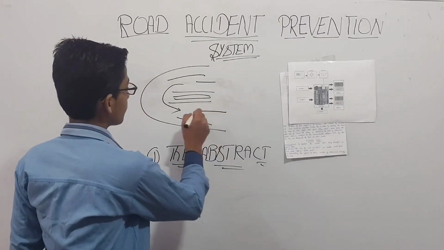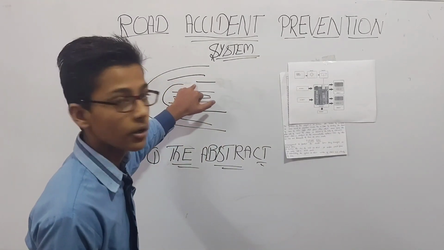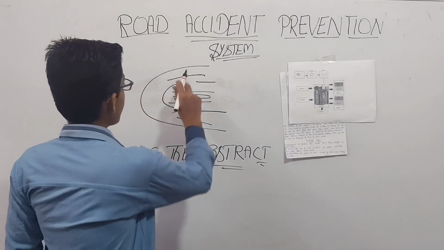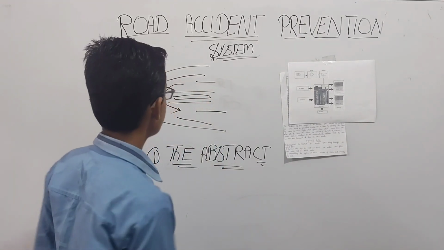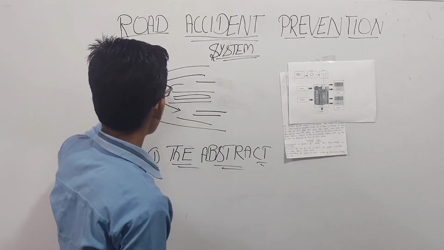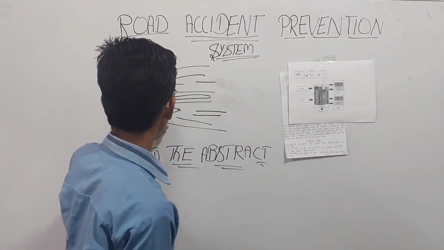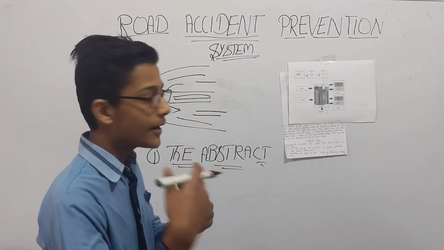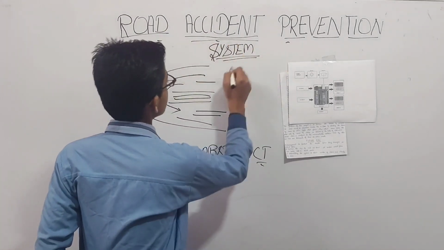If a car is coming from the other side, the driver of this car is also unable to see this side of the road. So they are unable to see any obstacle or car coming from the other side. If the car is at high speed, the driver can't stop the car at this point. This is the major cause of accidents. So to prevent this type of accident, we are making this road accident prevention system.